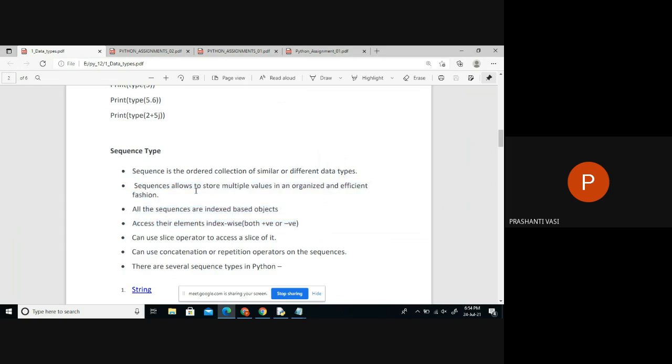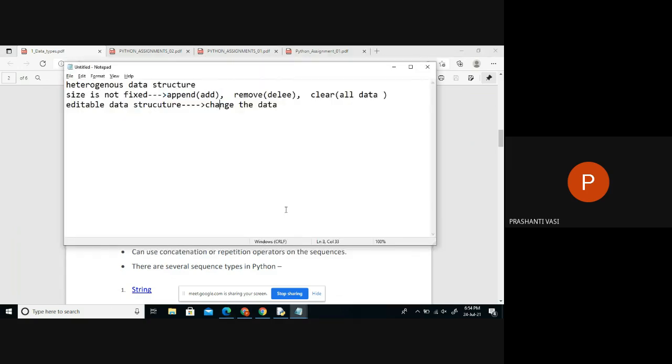We can fetch the data very quickly through indexes only. And all sequences, any sequence object, whichever you're talking about, are all index-based objects. Now here we'll frequently use this word, objects, just to remove that confusion. What is an object? Any data of any type in Python is called an object only. If you write 5, we call it an int object. If I say just a tech here, it's a string object.